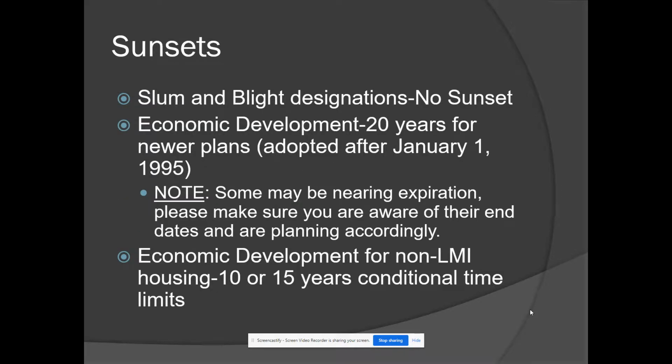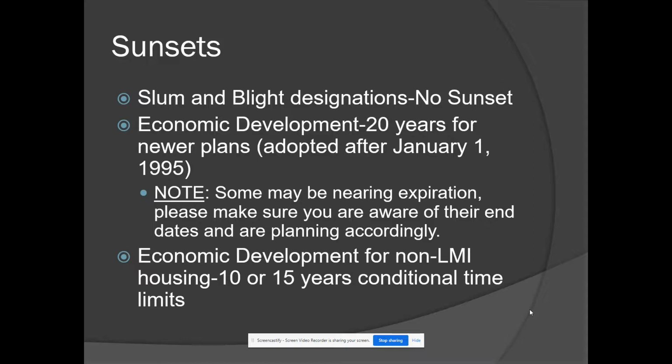Sunsets. Slum and blight designation has no sunset. Economic development plans are 20 years or more for newer plans, those that are adopted after January 1 of 1995. So, based on our time frame, obviously some of those are nearing expiration. So you want to make sure that you're aware of any plans that might be nearing the end of their time, and that you're planning accordingly and communicating with that TIF authority.